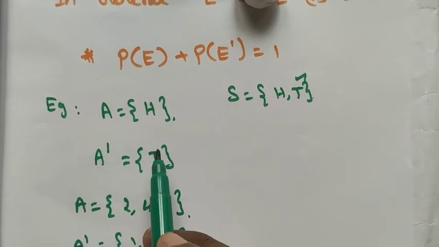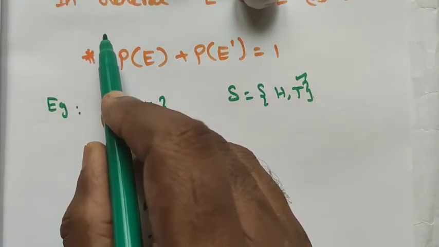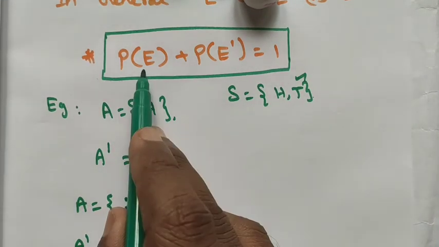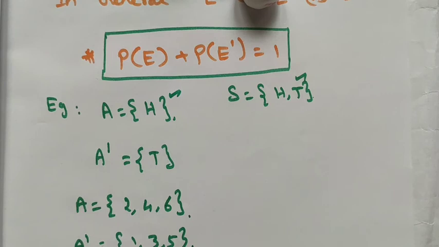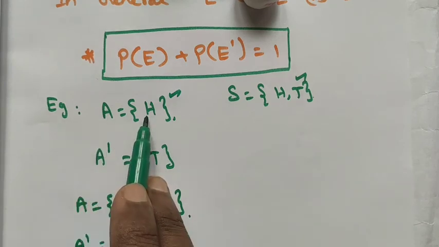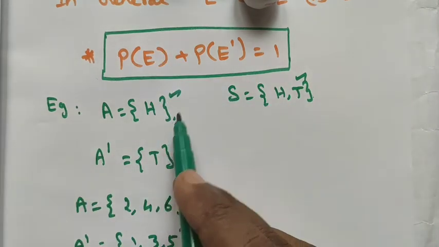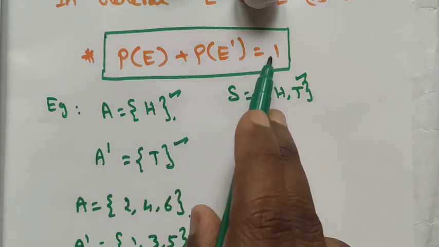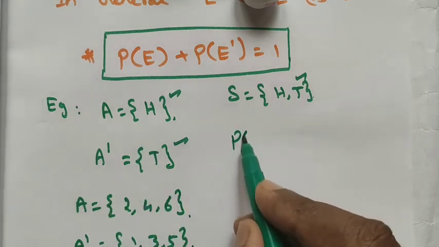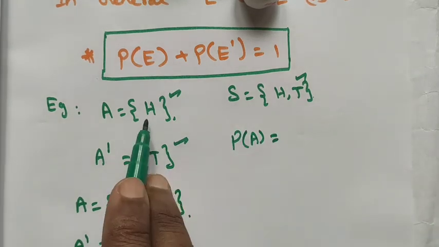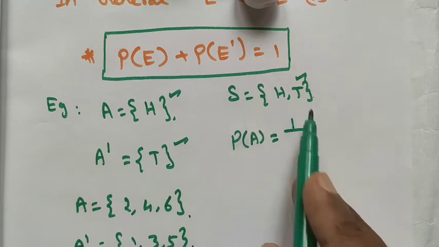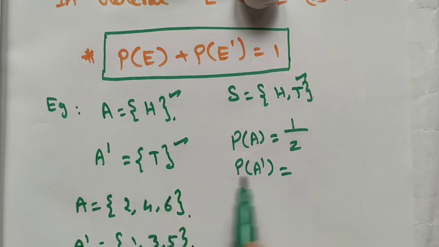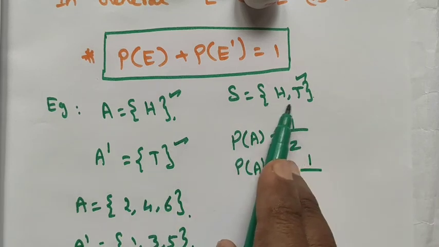And also, the probability of the event and the complement of the event sum to always 1. The P of E, that is head, is the event, P of H, and then the complement of the event is tail. The sum of the head and the tail is equal to 1. We get the probability: P of A is equal to how many heads we have? We have only one head out of sample space 2. And then P of A dash is equal to how many elements here? We have one tail out of 2, the sample space.